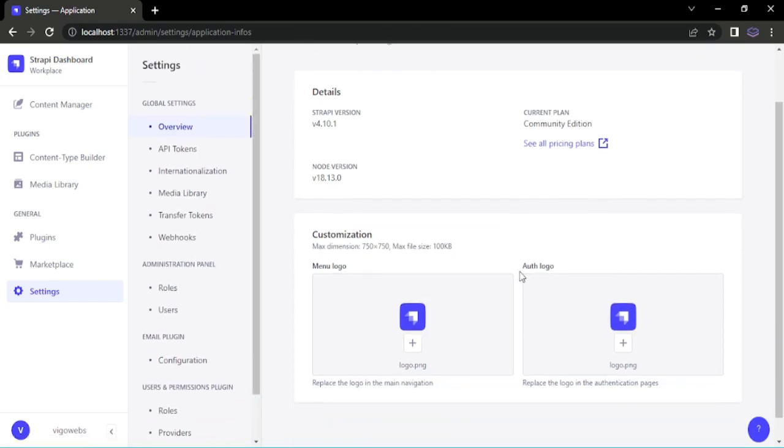If you want, you can go ahead and add your custom logo here. But we are not going to do that in this project. That's all for this part of the video. We will explore the Strapi application more in the next video and create some data for the Flutter application.